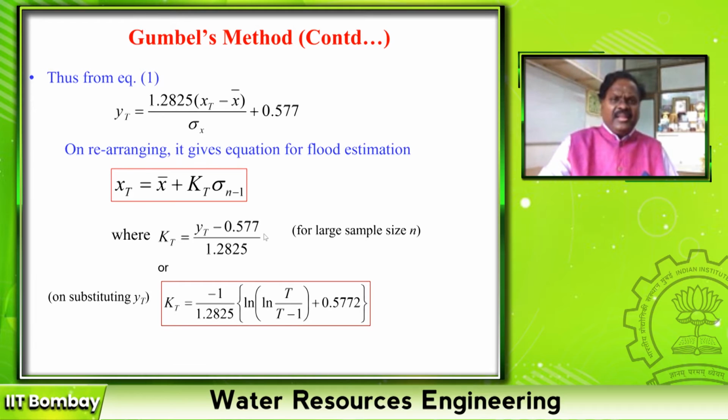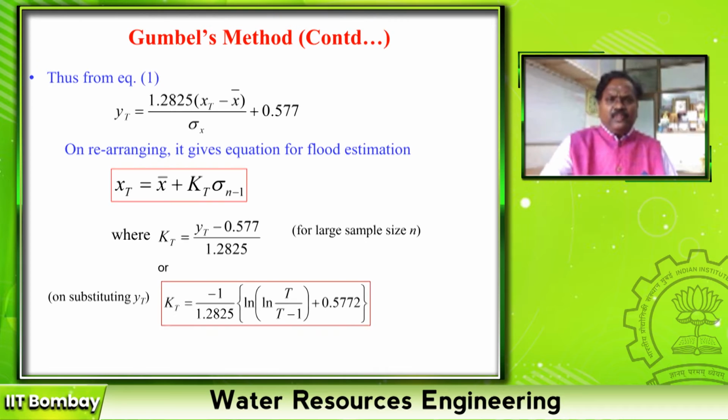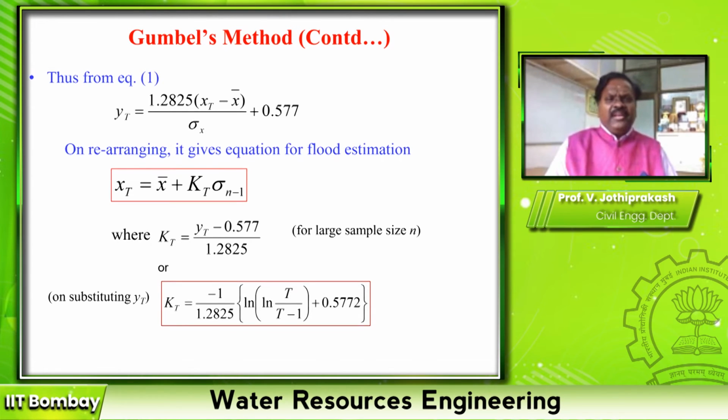And on the other hand, it can also be written as, this is for population. For large sample size, Kt is Yt minus 0.577.